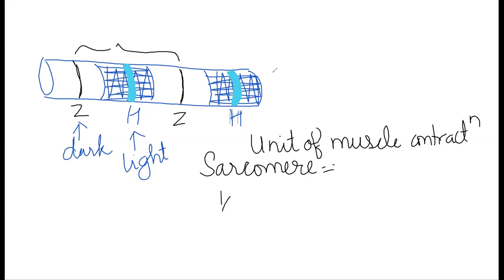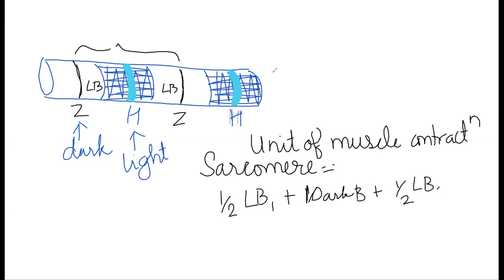Sarcomere is made up of one half of a light band, one complete dark band, and one half of another light band. Many people add this and this also, saying sarcomere is one light band plus one dark band. That's absolutely incorrect. Sarcomere is just made up of one dark band and two halves of light band. It is very important.